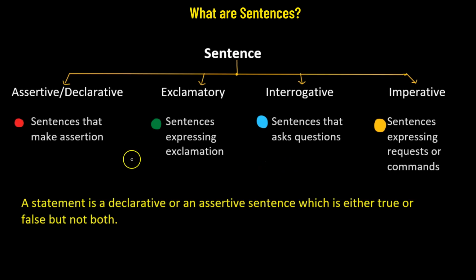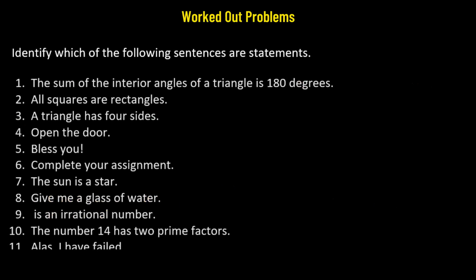Now that we have understood the different types of sentences and what type of sentence constitutes a statement, let's do a few problems. And here I'll be using some color code. If it's an assertive sentence, it will be coded with red, green for exclamatory, blue for interrogative, and yellow for imperative sentences. We are provided with a couple of sentences, and some of them are going to be statements and some of them are not. We need to identify which of the following sentences are statements. Let's try out each of them one by one.